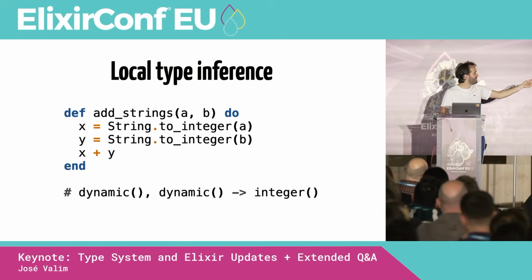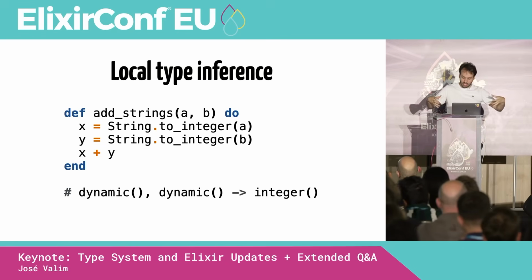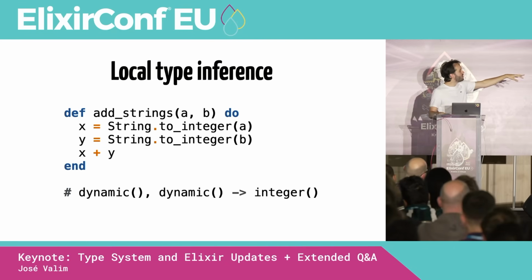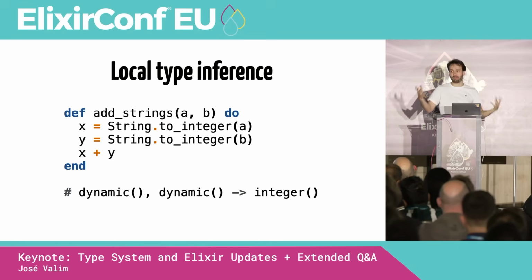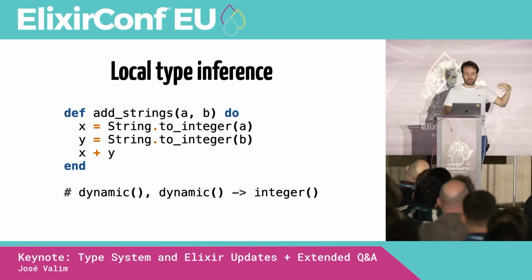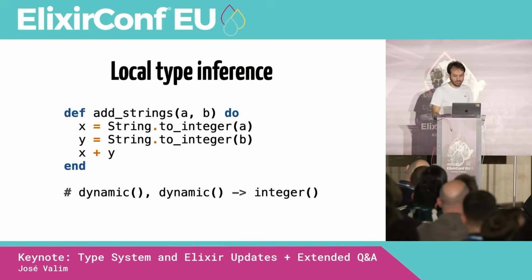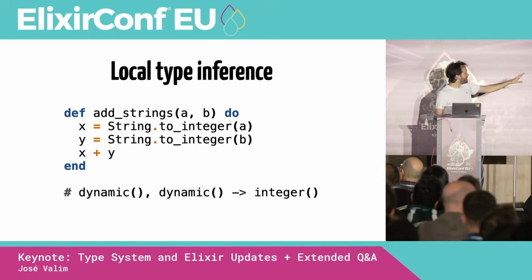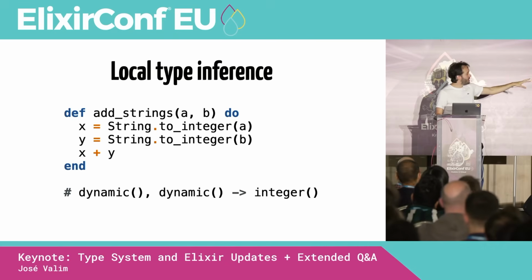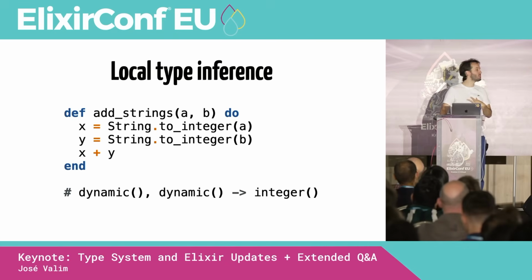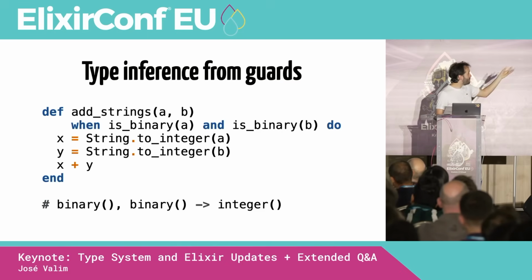Because we use type inference, we were able to get a little more type information that we can put on this function. And now if anybody calls this function and treats the argument as something other than an integer, we would get a typing violation. Being able to infer types is good because it will help find bugs in other places of the codebase. So that's local type inference. It's already better. We are no longer saying that the return type is dynamic. It's an integer. And what we wanted to work on, and we still will, is type inference from guards.